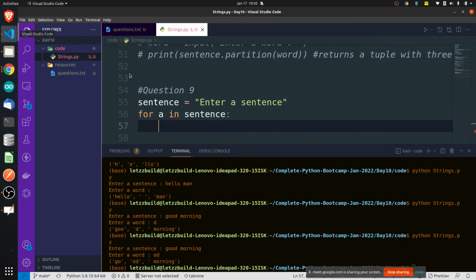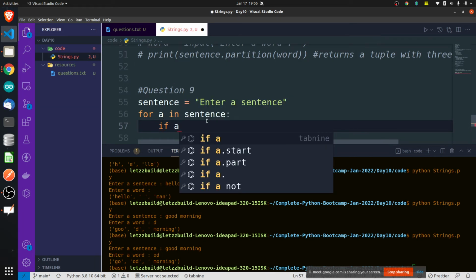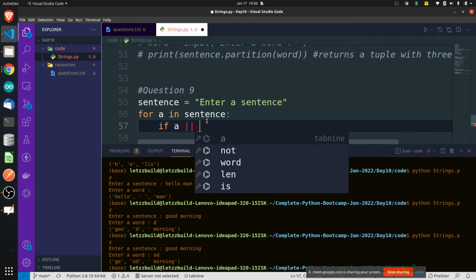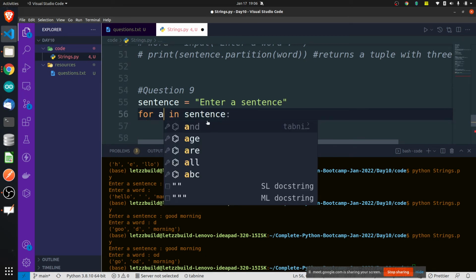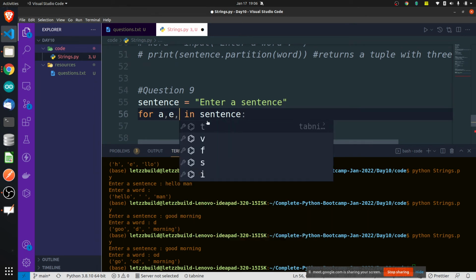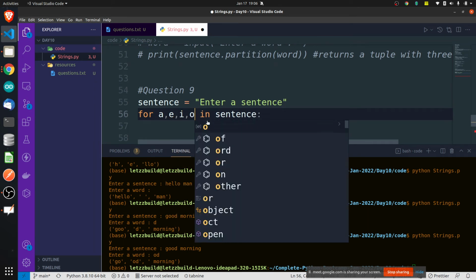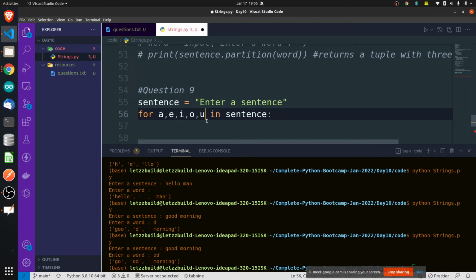For A, E, I, O, U in sentence. You are telling it to check if A. For A, E, I, O, U in sentence. Something like this.